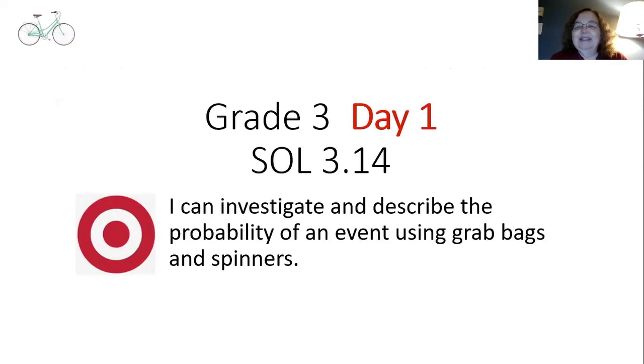My name is Mrs. Yeager, and today we're doing day one of SOL 3.14, and our learning target is, I can investigate and describe the probability of an event using grab bags and spinners.